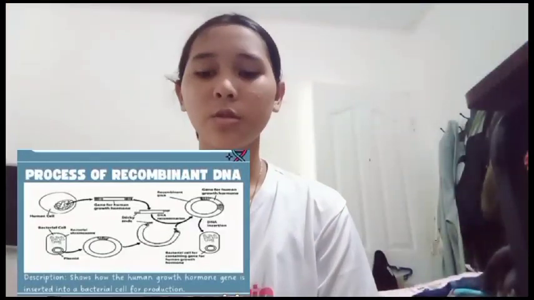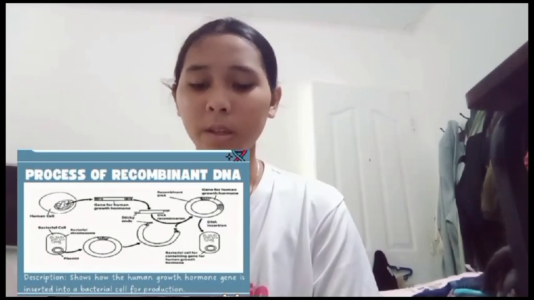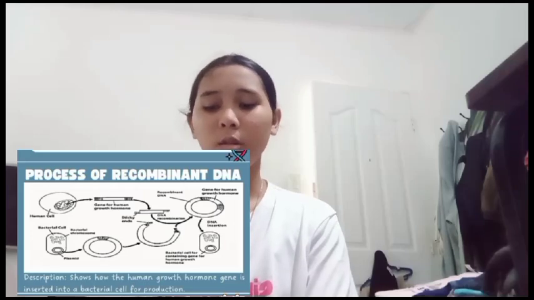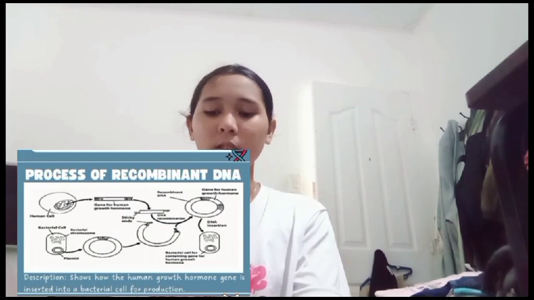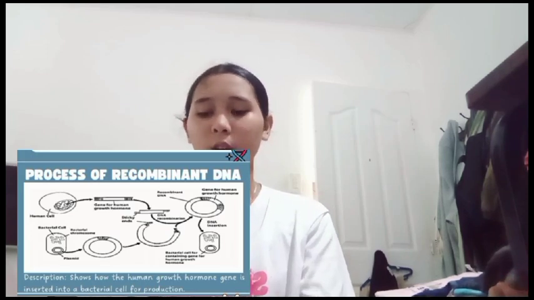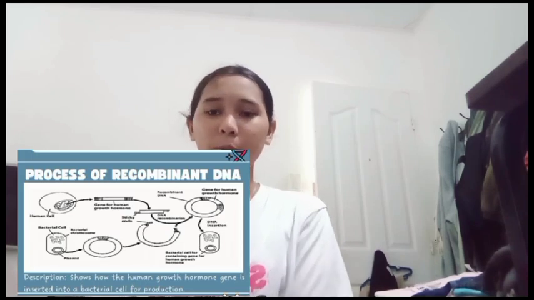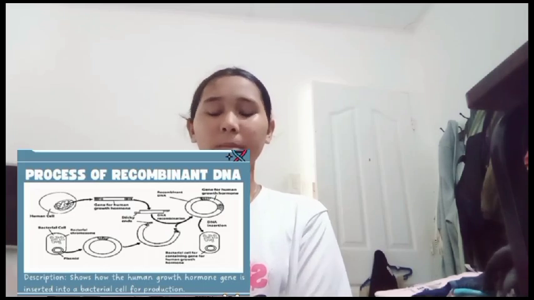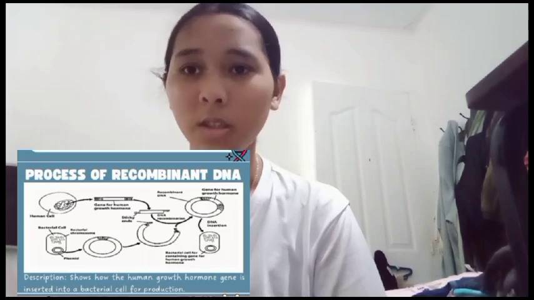Show how the human growth hormone gene is inserted into bacteria cells for production. Nagpakita kung giunsa pagbutang ang human growth hormone genes sa bacteria. Una, gikuha ang genes gikan sa tao unya gisagol sa DNA sa bacteria. Human ibutang ubalik sa sulod sa bacteria aron makaproduce og human growth hormone genes nya gamit sa pagtambal sa mga tawo nga kulang sa hormone genes.